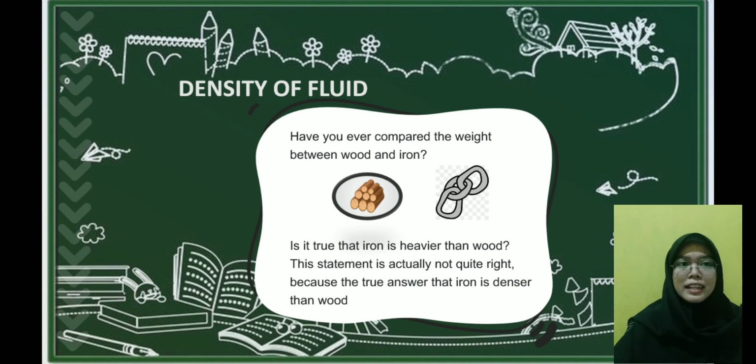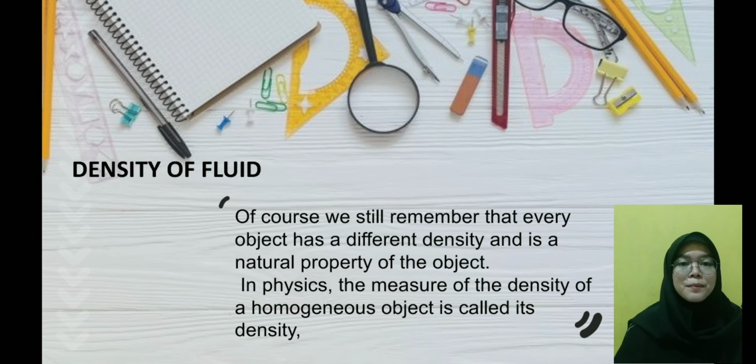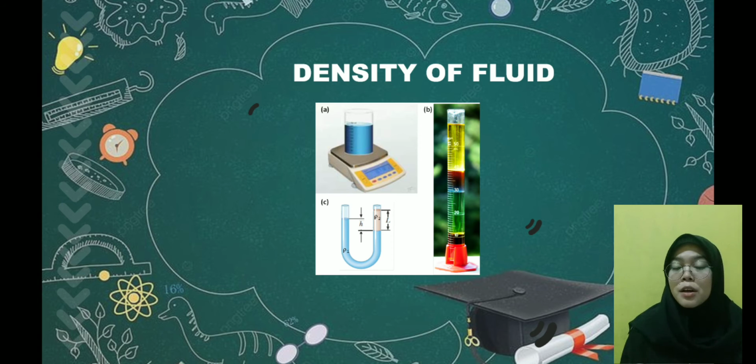So, the next is why? Why is iron denser than wood, not heavier than wood? Because we still remember that every object has a different density and it is a natural property of an object. In physics, the measure of the density of a homogeneous object is called density. So, that is the example of the density of fluid.